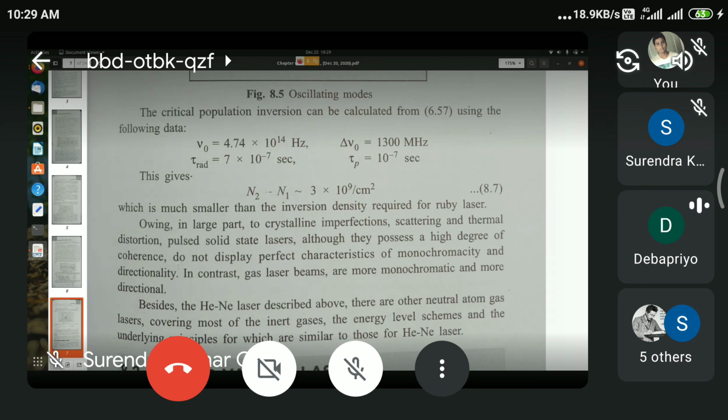But that's just one system for which this has worked. So for gas lasers, excitation by optical means is not a very efficient or preferable system. So for gases, electrical excitation is the chosen system.